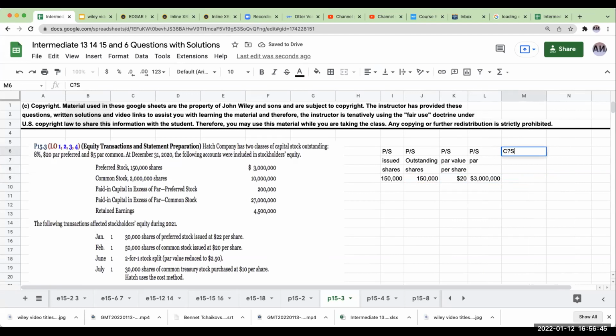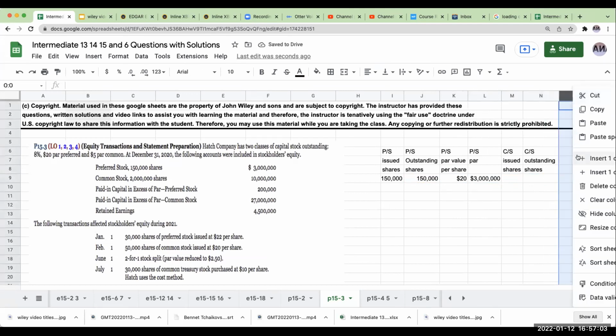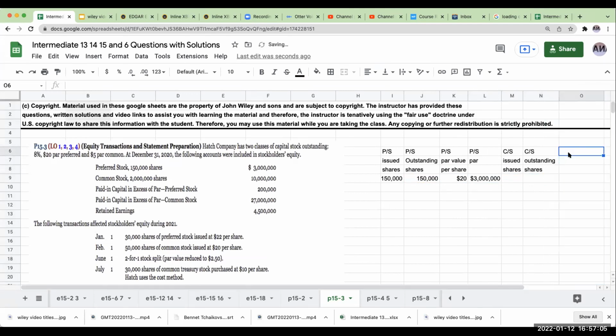Okay, so we have common stock issued. My common stock par value per share is $5.